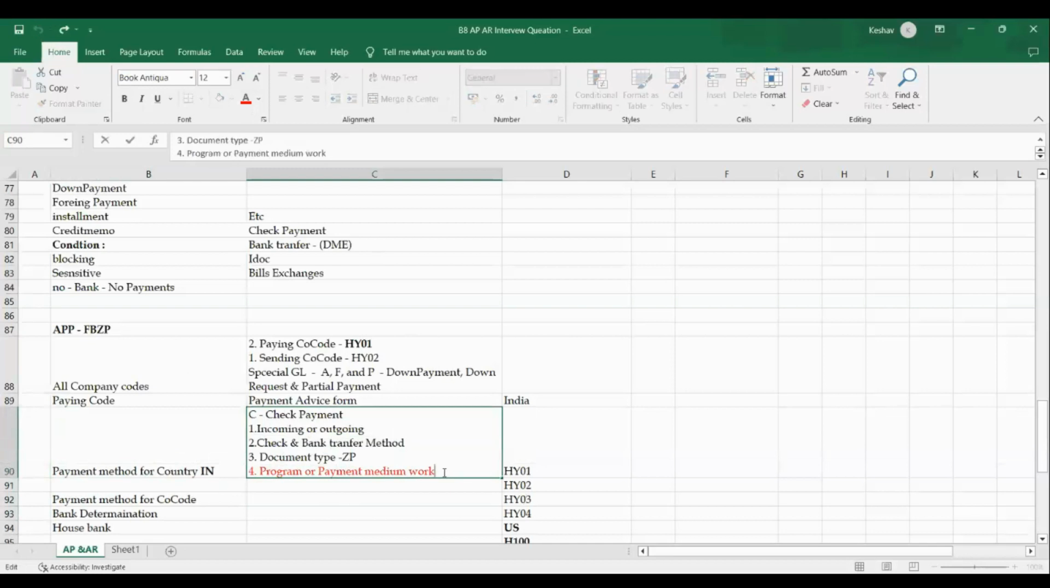The same thing. For the particular APP, we need to tell, if it is a payment method like a check payment method, what program we are using. You need to specify the program. The program can be customized or standard, that's a different story, but do specify the program. If it is a DME, we need to tell the format. That is what we call payment medium workbench or payment medium format. Okay, we need to tell this one.